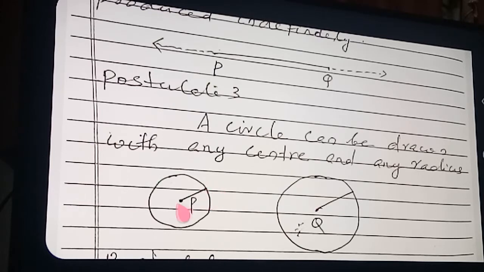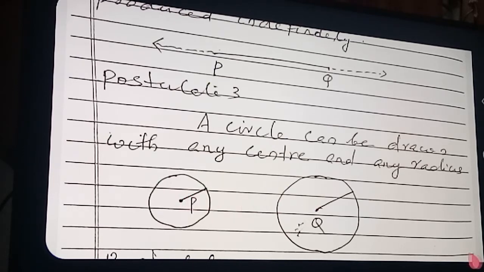These points are drawn in such a way that the distance from each point to the fixed point is always equal. That fixed point we call the center, and the fixed distance we call the radius.